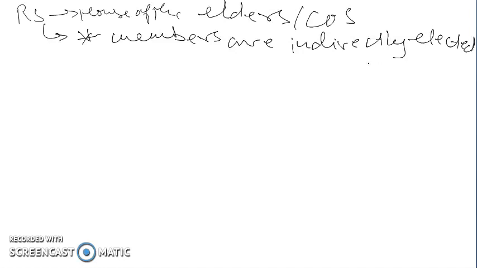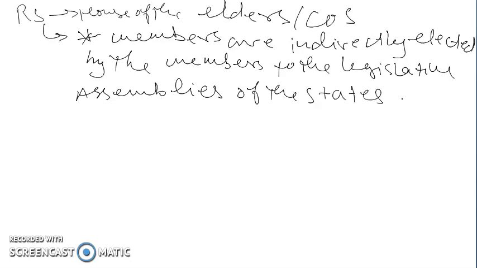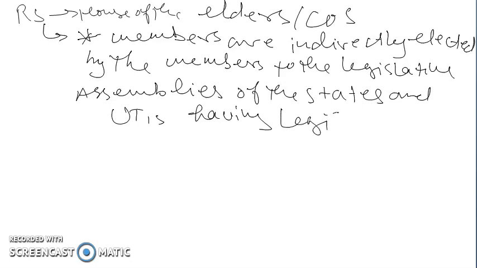The members to the House of the Elders, or Rajya Sabha, are not directly elected by the electors of the state, but indirectly elected by the members of the legislative assemblies of the states and UTs having their own legislature.